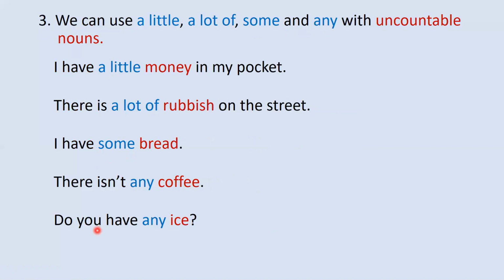Number three, we can use a little, a lot of, some, and any with uncountable nouns. Look at the examples. I have a little money in my pocket. There is a lot of rubbish on the street. I have some bread. There isn't any coffee. Do you have any ice? So you see here, we use any, some, a lot of, and a little with uncountable nouns. And look at the uncountable nouns. They don't change, they stay the same. Okay, only one form, their base form, no change.